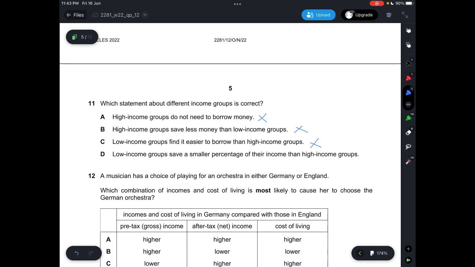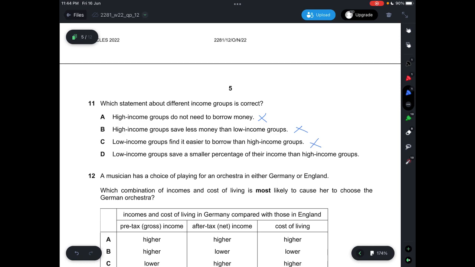But people with lower income are more prone to pay late, for example. Let's say you have a loan of $10,000, and the repayment will probably be like $200 per month. Let's say the low income group only has an income of, for example, $1,000, and then they use up almost all the money, and they won't be able to return the money to the bank. So the bank is not confident in lending money to people from low income groups in the first place. So people that have high incomes would actually be able to borrow money easier than low income groups in general.